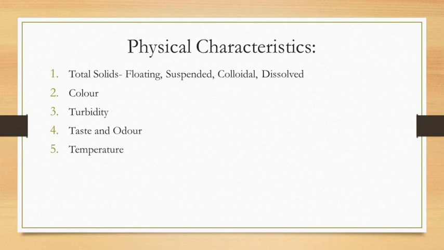Next, the turbidity of water. What is turbidity? It is nothing but the presence of colloidal solid, which may be clay, silt particles, microorganisms, algae. All this makes the water turbid, and that is called the turbidity of water.